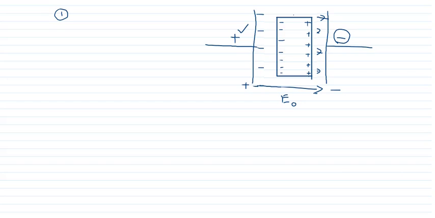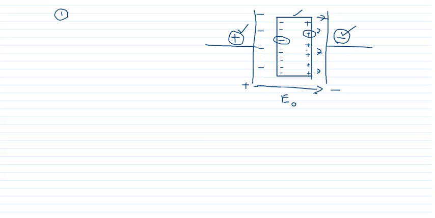But you can see that as the metal is placed here in the electric field, it got polarized. So the side which is near to the positive will acquire negative charge, and the side which is near to the negative will acquire positive charge.